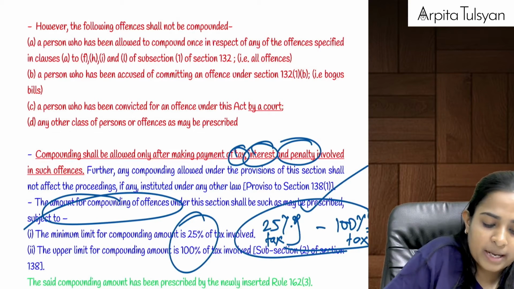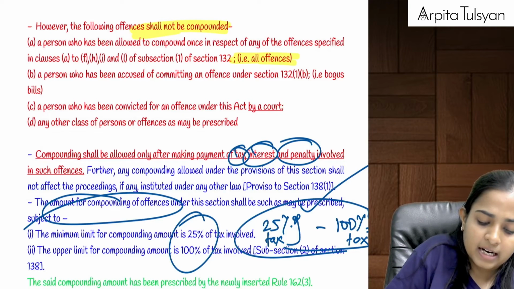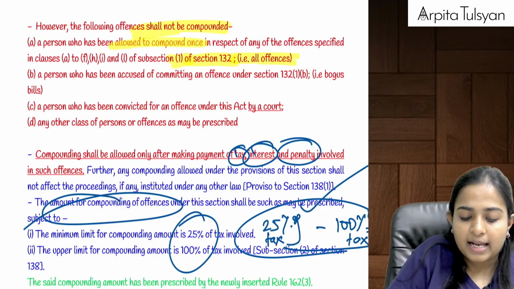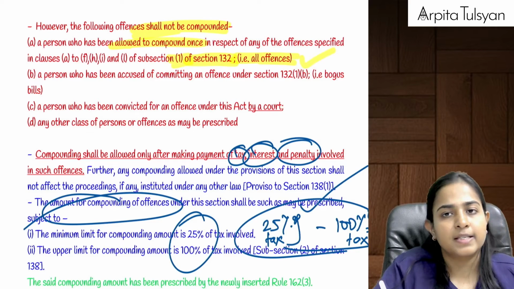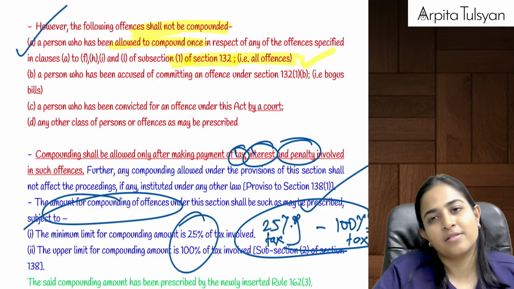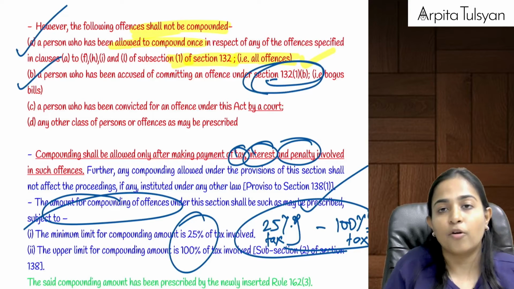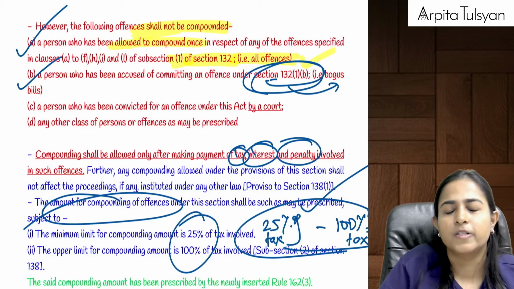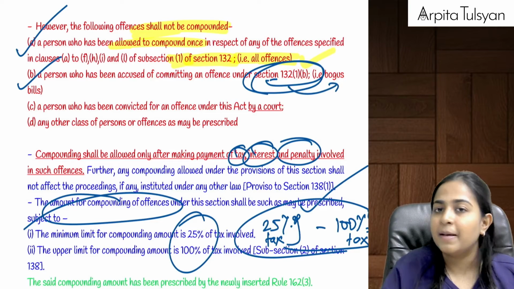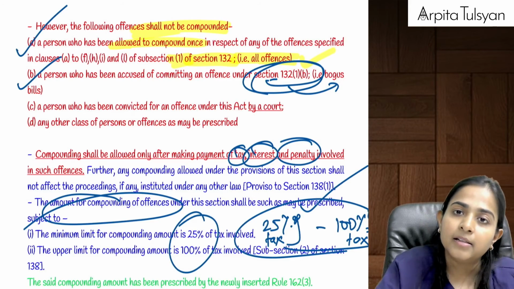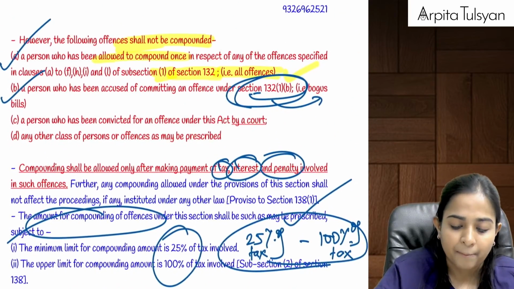But there are three types of offenses which cannot be compounded. First one, all the offenses under section 132(1) if you have been allowed compounding once. If compounding was done at least once for any of these offenses, then second time compounding is not allowed because you are already held guilty. Next, if you have committed offense of 132(1)(b), that is bogus bills, bogus invoices, then even if this is your first time, you cannot go for compounding because this is a real serious offense. That's why clause B was missing below in the compounding table, because this offense cannot be compounded at all.